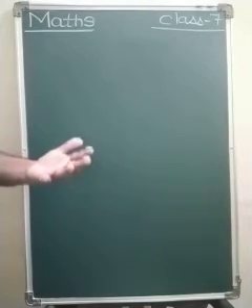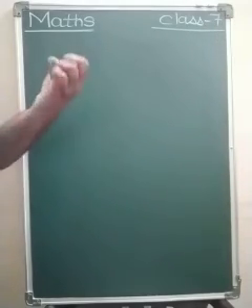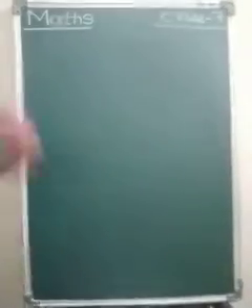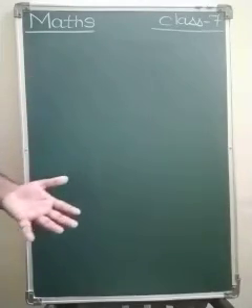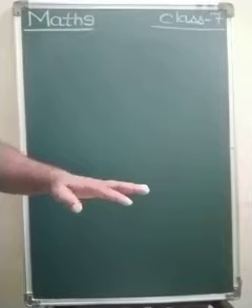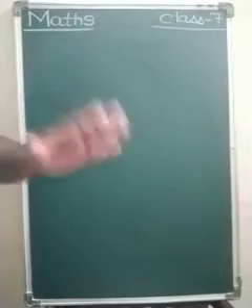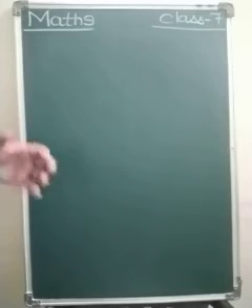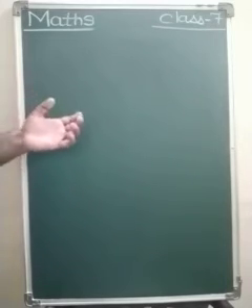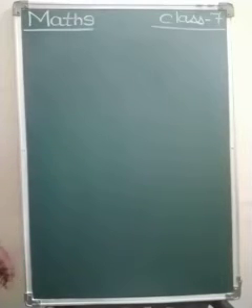So mean is nothing but when we want to find out the average, we find out the mean or arithmetic mean of that data. Both the formulas we have seen. For range, highest observation minus lowest observation gives us the range, and for the arithmetic mean or mean, the formula is sum of all observations divided by number of observations.